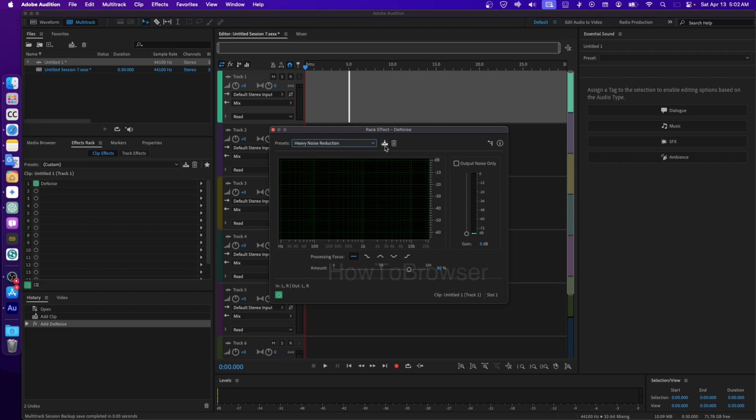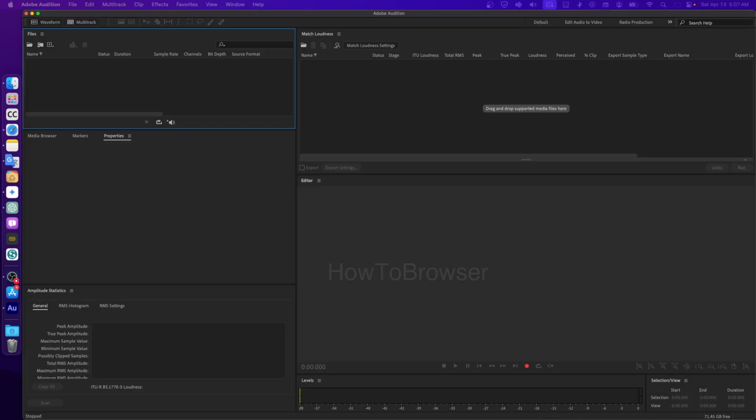simply apply this. And you can also save this setting as a preset, but we already use the preset because you can also use default and then set this manually. You also have processing focus here, output noise only, a couple of settings here, and so I can test this again.